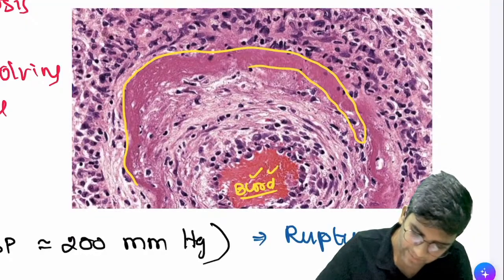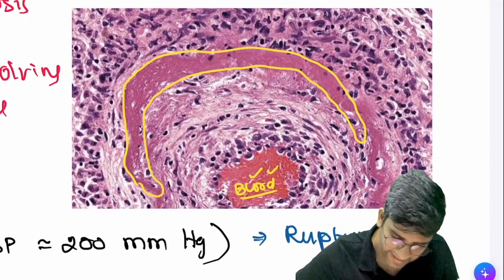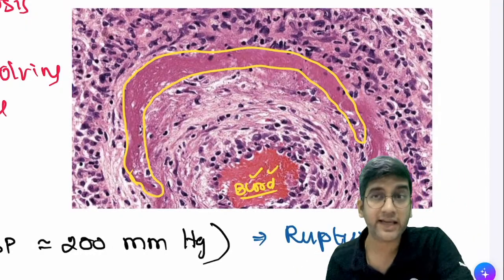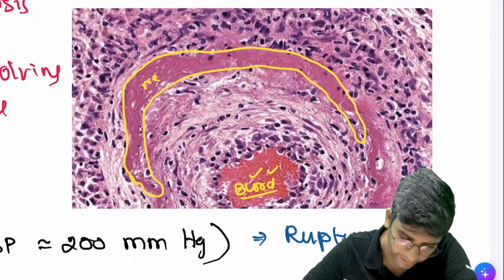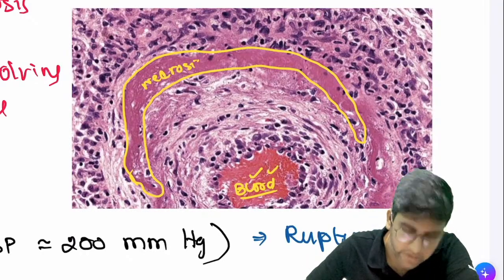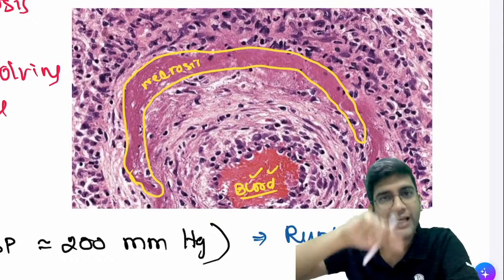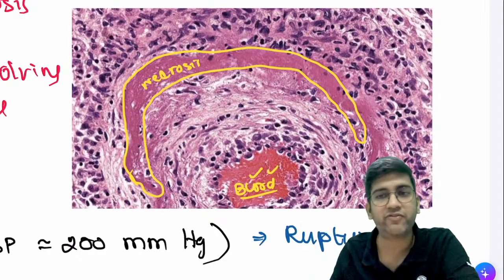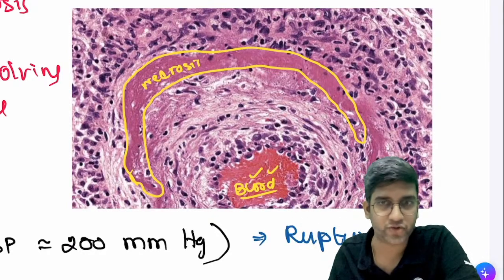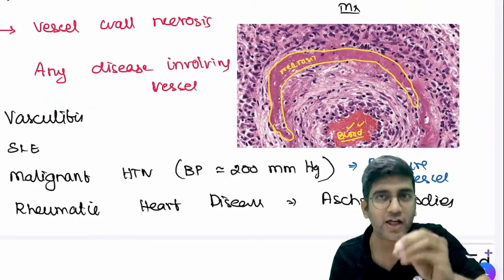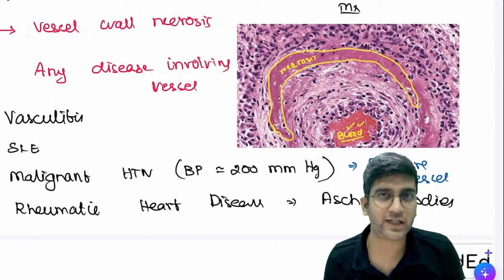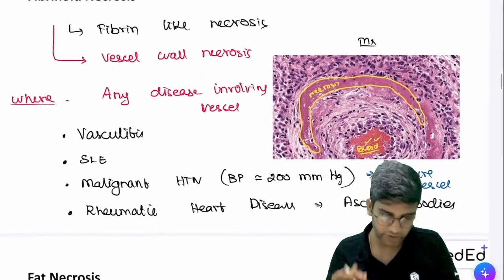Can I call this area necrotic? If it's pink in color, only pink in color, I can call it necrotic. So in the wall of the blood vessel, I have an area of necrosis, a pink color. I call it fibrin-like necrosis, fibrinoid necrosis, right? As simple as that. Images and drawings are very, very easy. You learn why it is, you'll never ever forget it, right? It's very simple. That's how fibrinoid necrosis is.